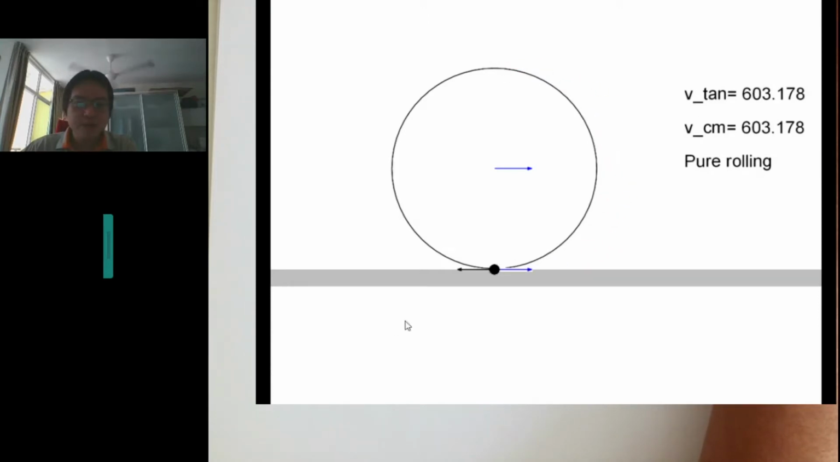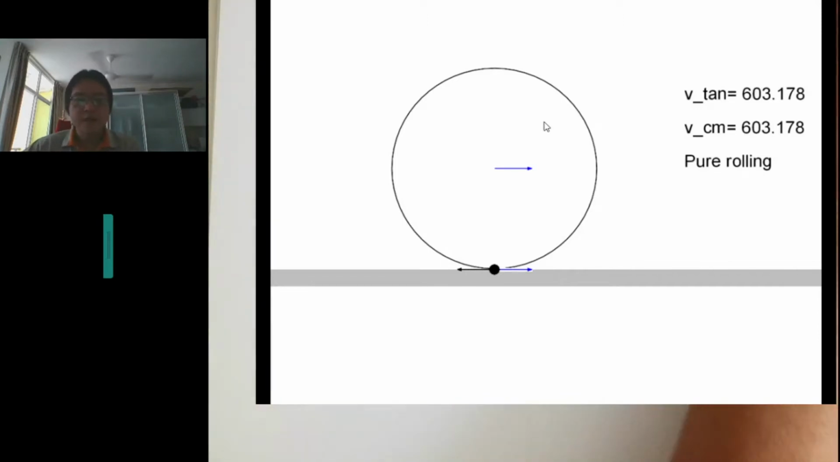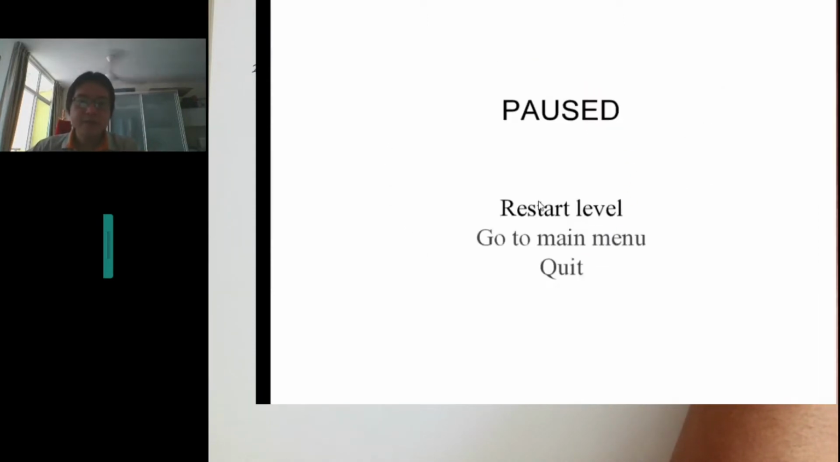But when it goes to the bottom, at that instant when it's at the bottom, the two vectors cancel each other out. So at that instant it has 0 velocity. So this is pure rolling. Throughout the entire motion, you can see how the vector changes the entire time. So that is the case of pure rolling. Does anyone have any question?